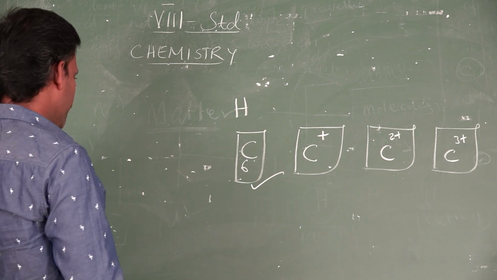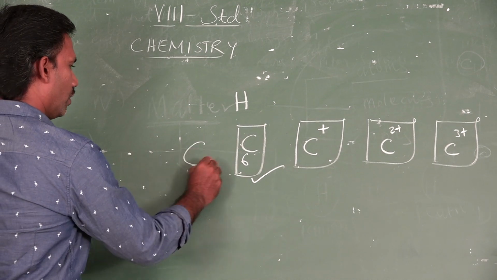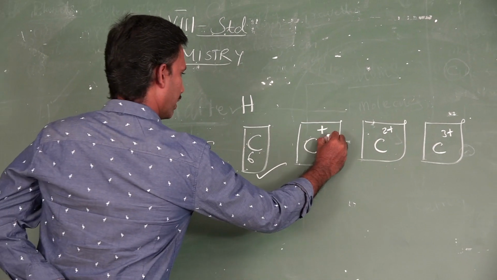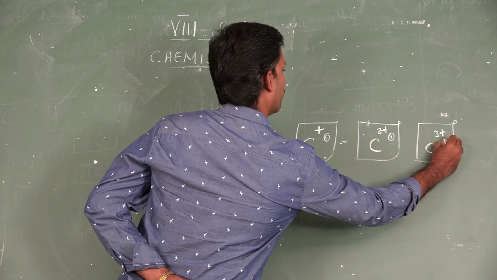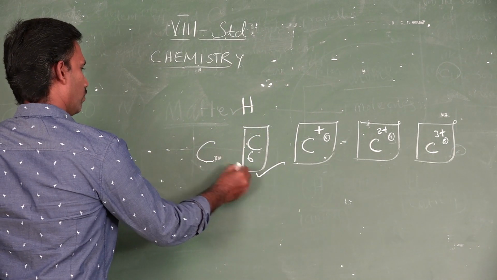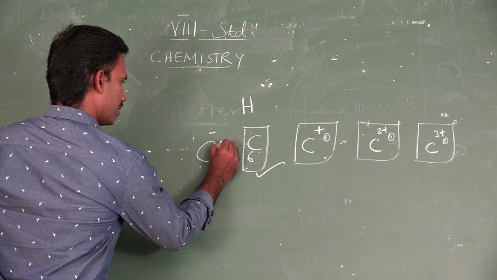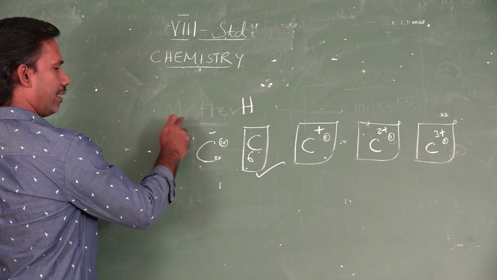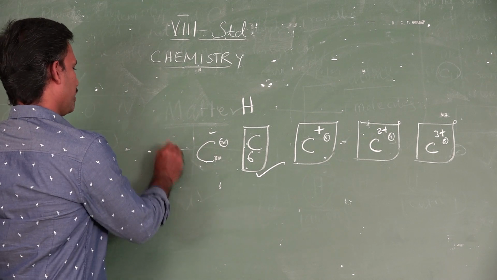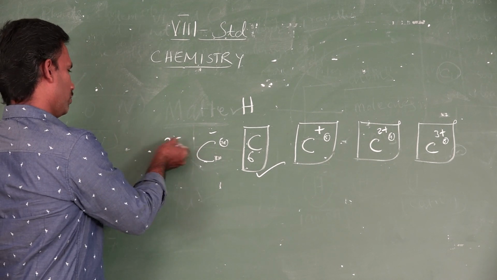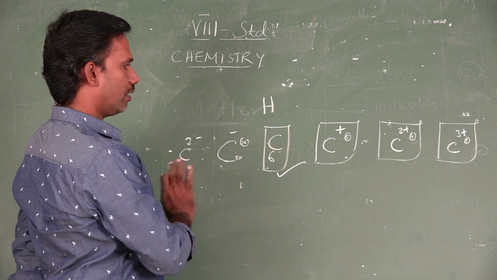In the same way, for anion, only 6 electrons are there, then it is a neutral carbon atom. Now, what is the number of electrons here? 5, here 4, here 3 only. Likewise, one more electron in excess means that is anion. Here 7 electrons. Carbon anion, carbanion. Likewise, C2 plus, C3 plus, C2 minus, C3 minus, C4 minus, and so on. Now you may be clear with how the ions are made.